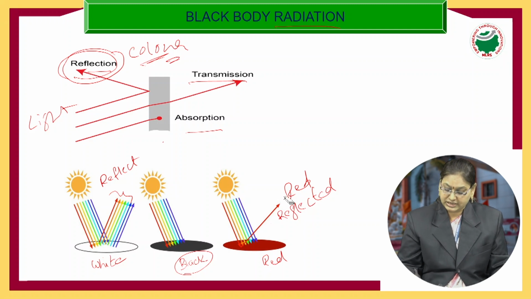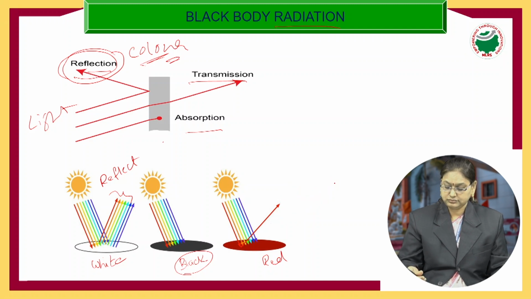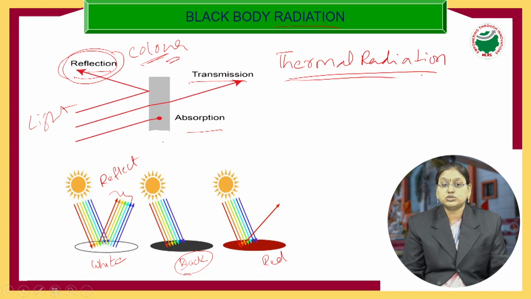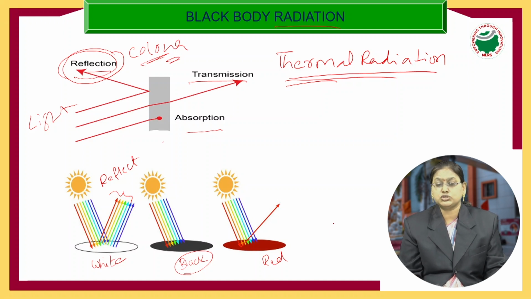So now let us define what is thermal radiation. Thermal radiation is the energy possessed by a body due to its temperature. The radiation emitted by a body by virtue of its temperature is known as thermal radiation. This thermal radiation is an inherent property of all bodies. That means all bodies will emit or absorb radiation continuously. Due to its temperature, the radiation emitted by a body is known as thermal radiation.